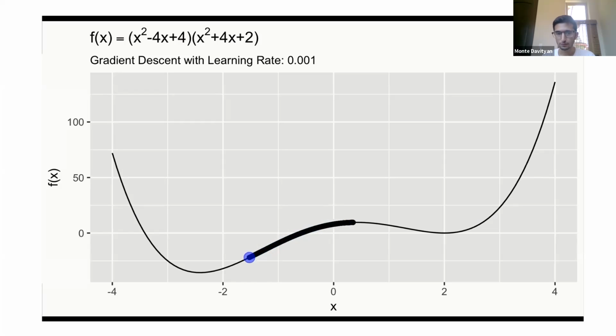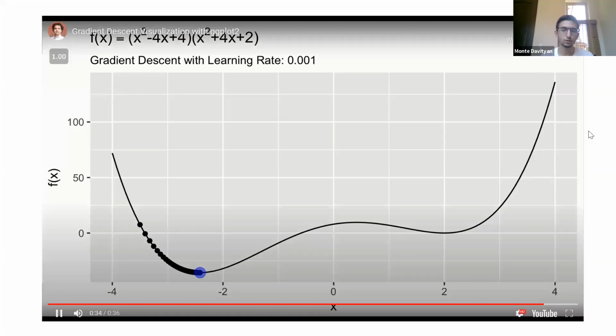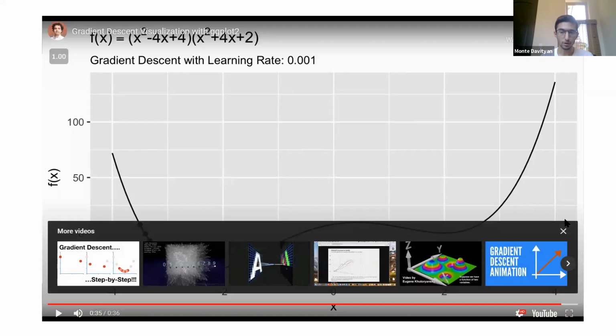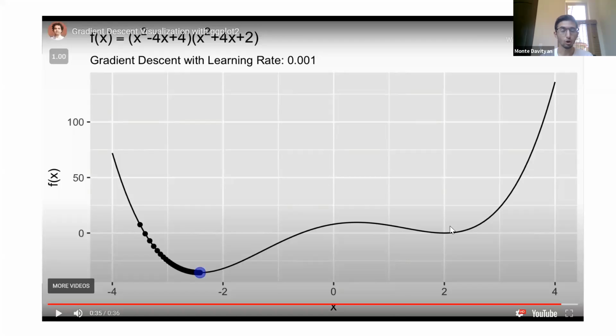In this case, it does go to our global minimum eventually, and the same with this case. At that global minimum, our error rate is as low as it could possibly be, which means that if we have a prediction and we have our actual, our prediction is going to be very close to our actual.